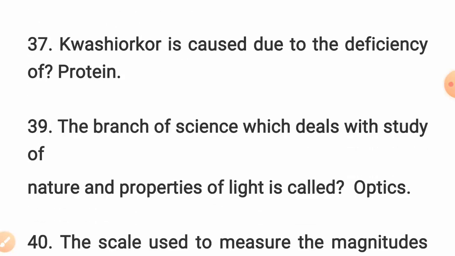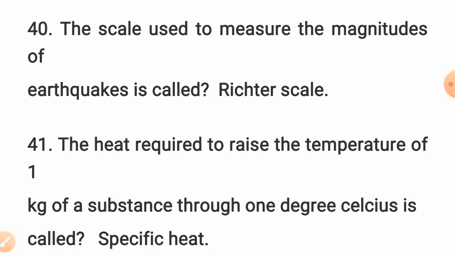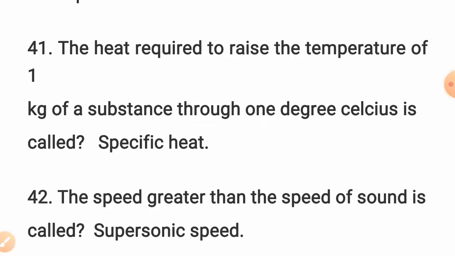Question number 27. Kwashiorkor is caused due to deficiency of protein. The branch of science which deals with the study of the nature and properties of light is called optics. Question number, the scale used to measure the magnitude of earthquake is called Richter scale. Question number 41. The heat required to raise the temperature of 1 kg of substance through 1 degree Celsius is called specific heat.